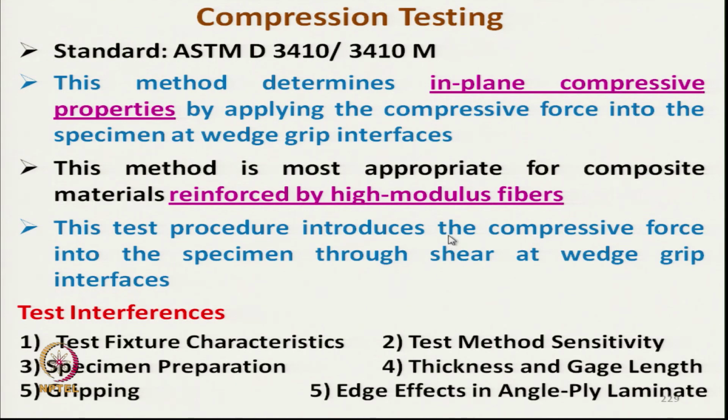So, the test result is influenced by test fixture characteristics, test method sensitivity, specimen preparation, how we prepare the specimen, thickness and gauge length. If we change the gauge length, the test result will change. Type of grip and edge effect in the angle ply laminate also matter. So, these are the different factors which affect the test result.